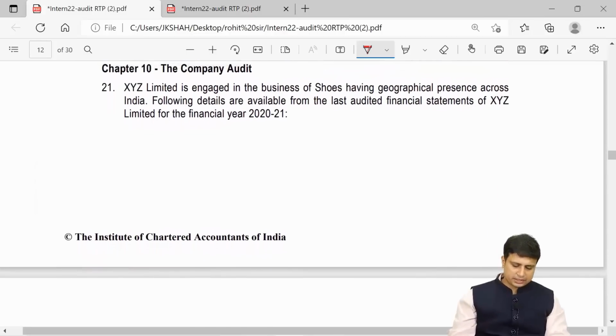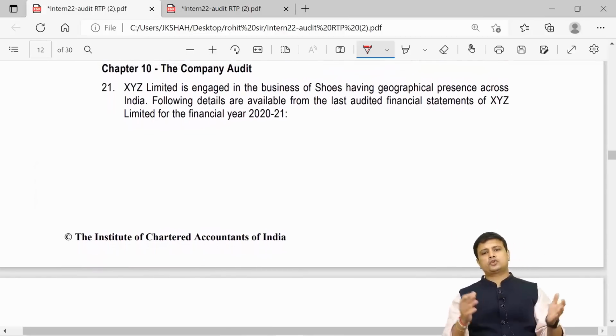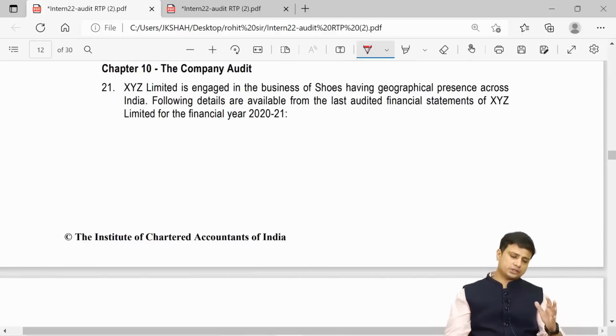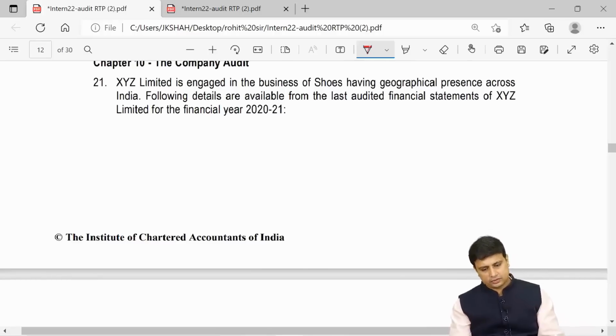Next comes Companies Act. So Companies Act, most of these questions you have already done. It is just a different way of forming the questions, but we will go through all the questions that they have stated here.